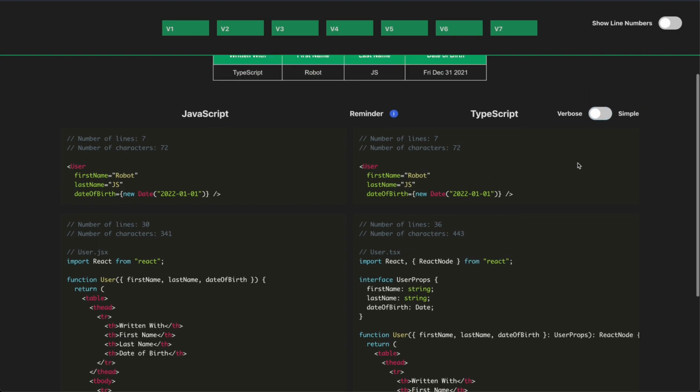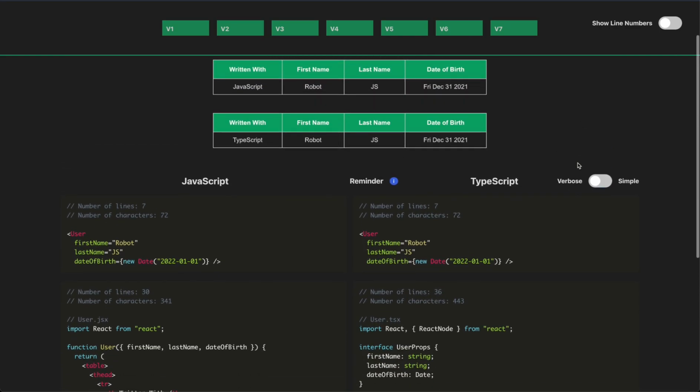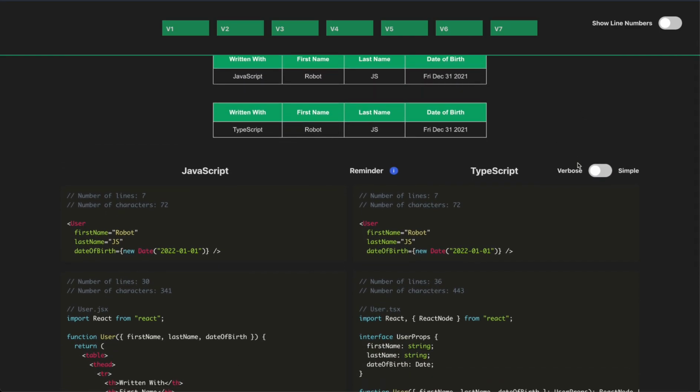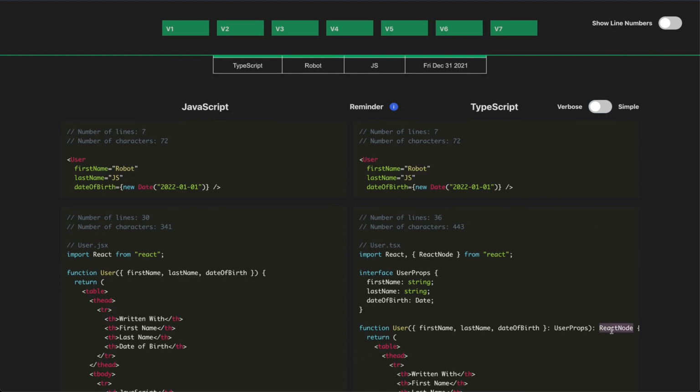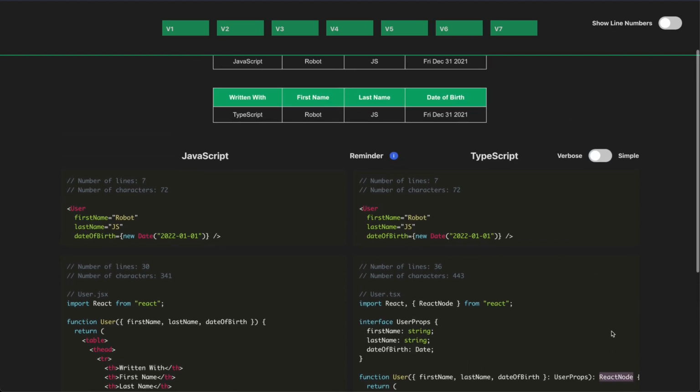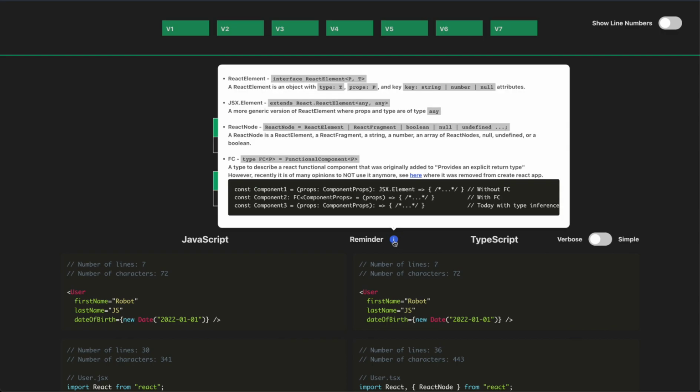Before I dive in further, I just want to mention that if you're ever curious and want to understand what these React types mean, because there are different types, you can always come up here and click on this reminder, and it will remind you of the different things you might see in the React world. What is a React element? What is a JSX element? What is a React node? And what is this FC thing that you see all over the place? In the examples going forward, you'll see that in my more verbose versions, I actually use the FC, which is the functional component type, because you might see that in the wild a lot.